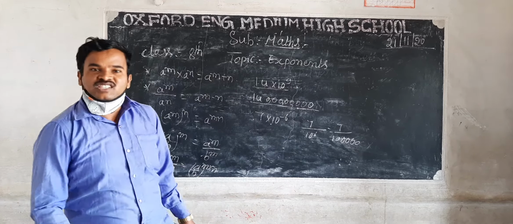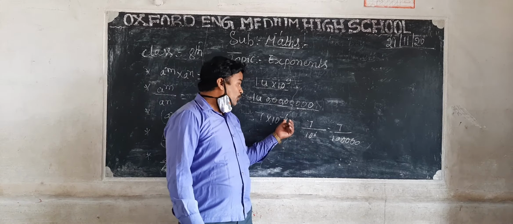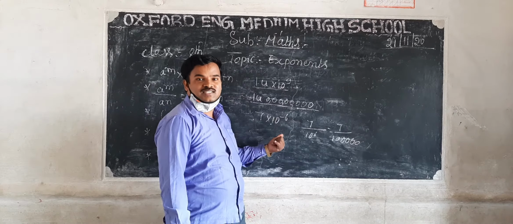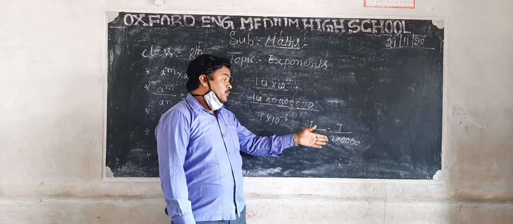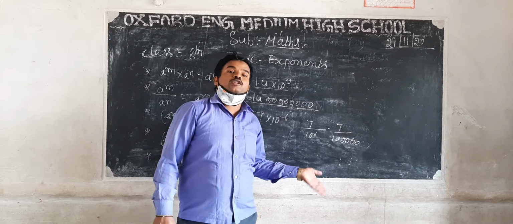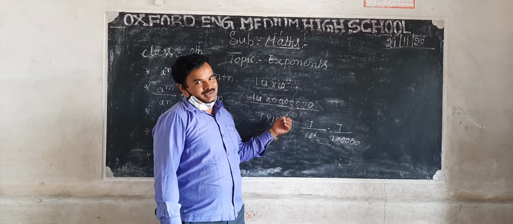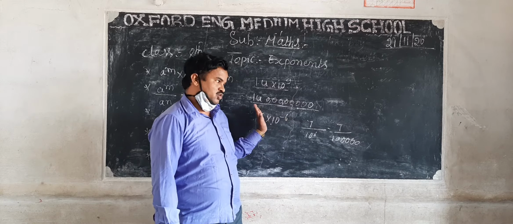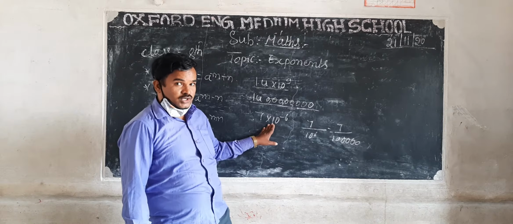Totally how many digits in the denominator? 6 digits. And how do we get the negative, minus 6? When we convert the denominator to the numerator, the power automatically changes from positive to negative. So that's why here we take minus 6, or negative 6. That's all. Do you understand?